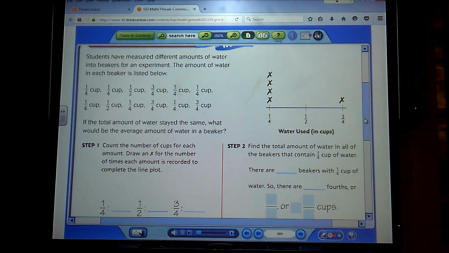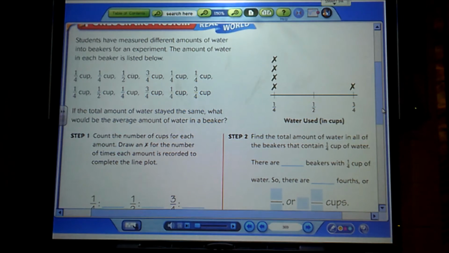So then we have our numbers: 1/4, 1/4, 1/2, 3/4, 1/4, 1/4, 1/4, 1/2, 1/4, 3/4, 1/4, 3/4. If the total amount of water stayed the same, what would the average amount of water in the beaker be? So like I said, first we're going to finish this line plot off to the side here that they've started for us, and then we're going to come up with the average.